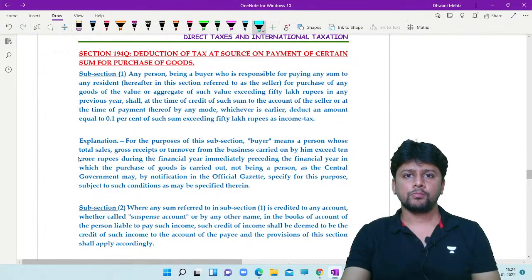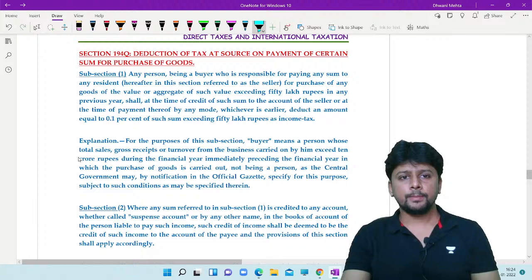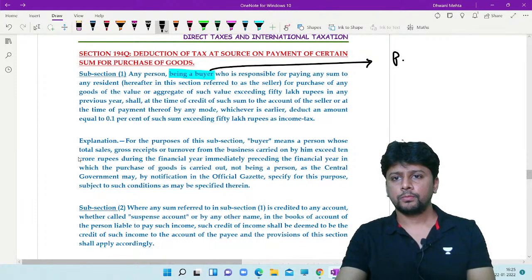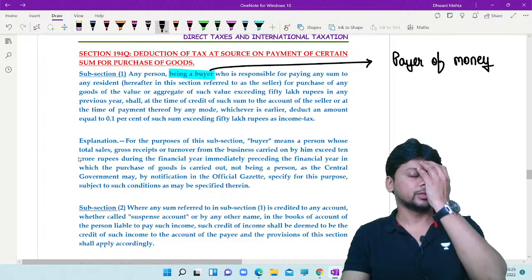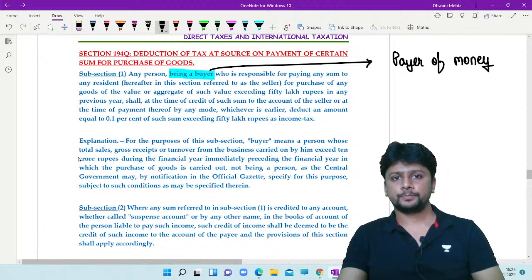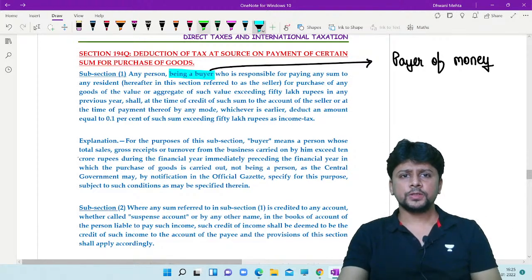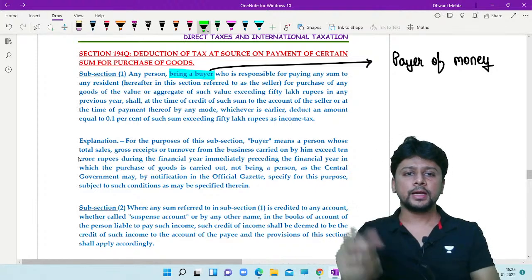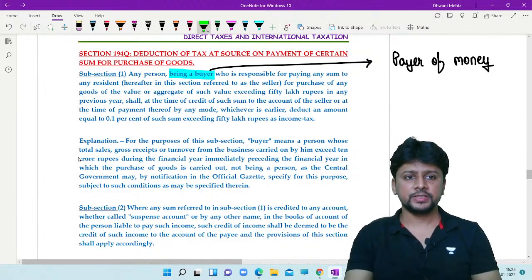Any person being a buyer. Now you're a buyer, which means from the TDS perspective, you are the payer of money. It's a TDS section, just keep that in mind. Any person who is a buyer who is responsible to pay any sum to any resident, hereafter in this section referred to as the seller.